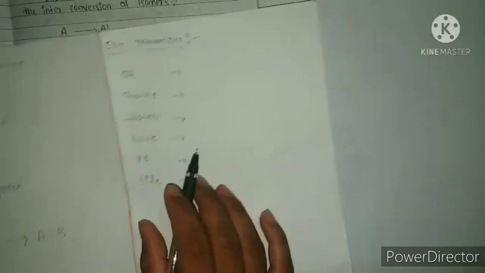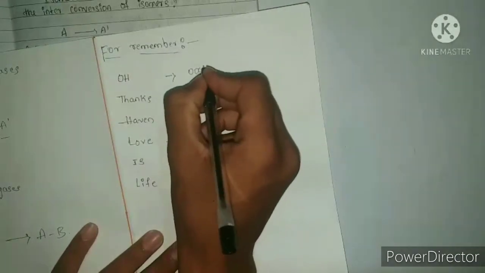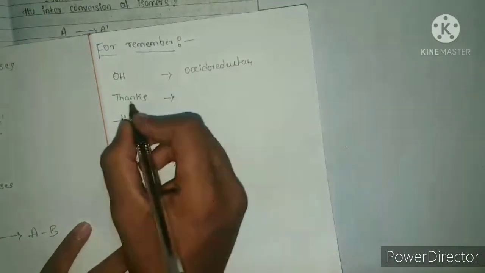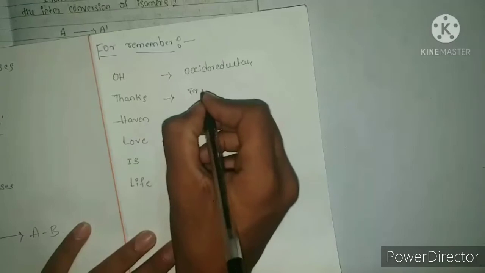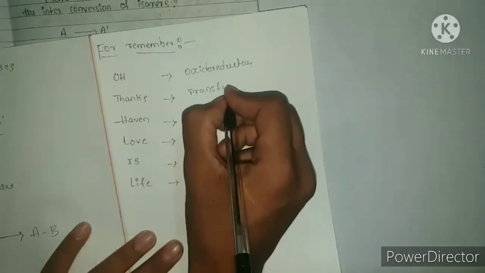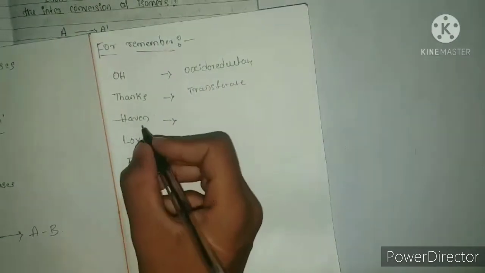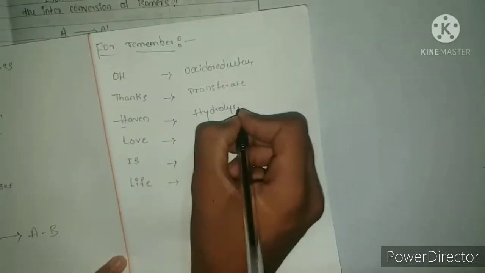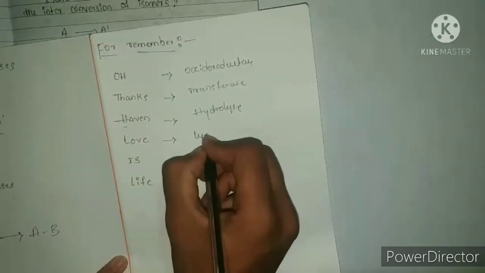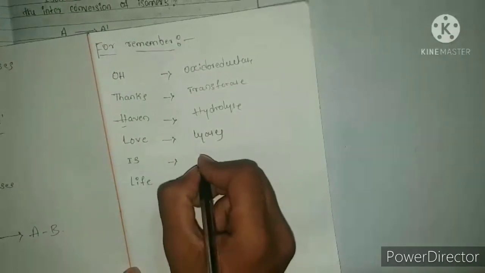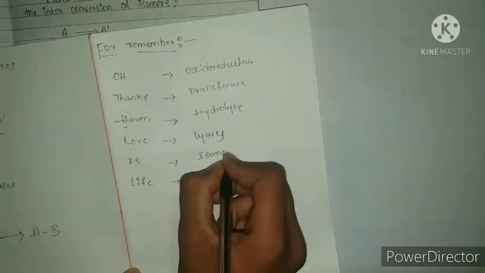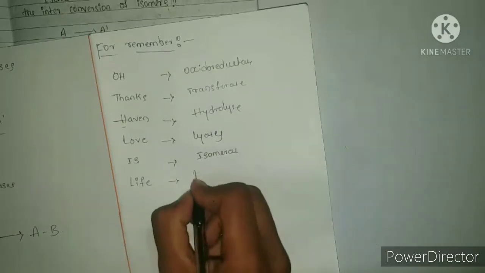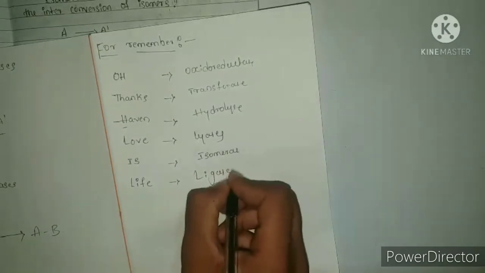Here O stands for the first class, oxidoreductases, and T stands for transferases, and H, heaven, stands for hydrolases. L stands for lyases, I stands for isomerases, and the sixth one, L, stands for ligases.